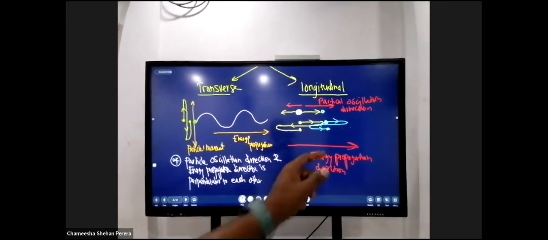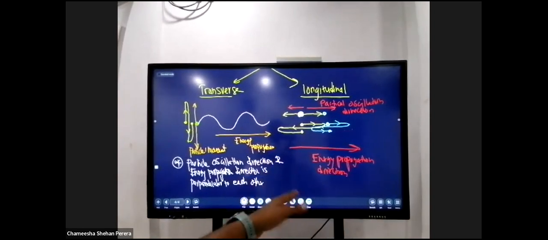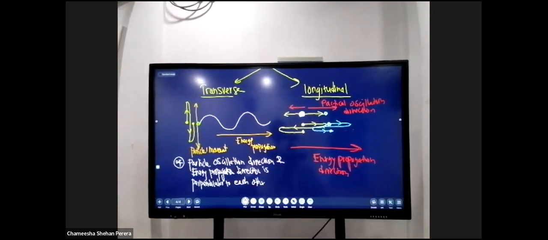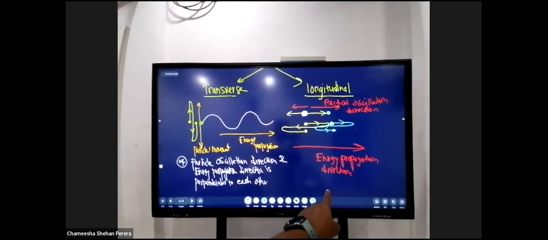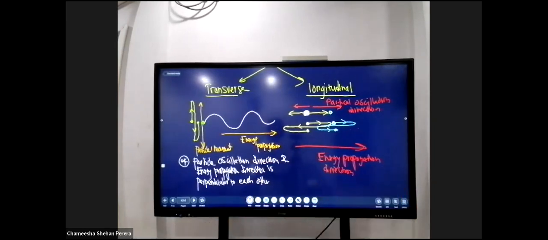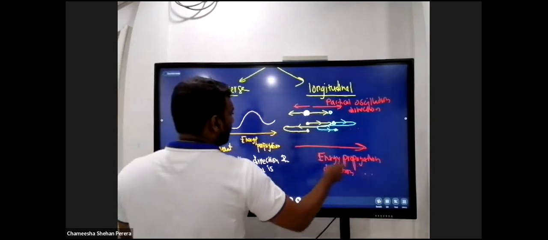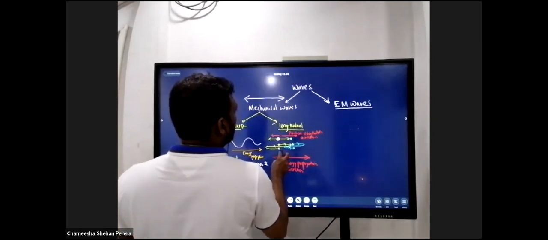To describe this part, particle oscillation direction. You could even write on your own. Particle oscillation direction. And the wave propagation direction are parallel to each other. Particle oscillation direction and wave propagation direction are parallel to each other.